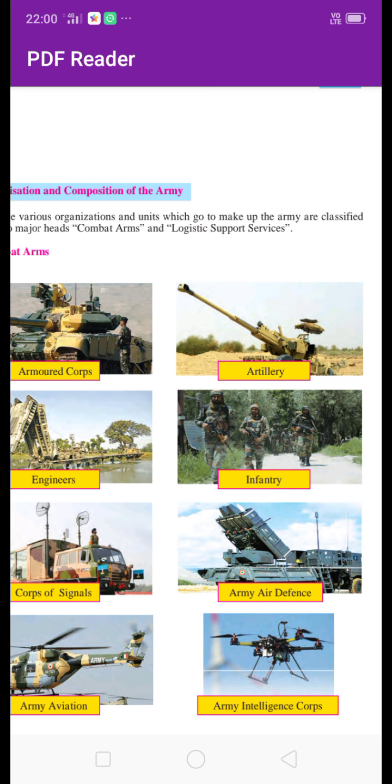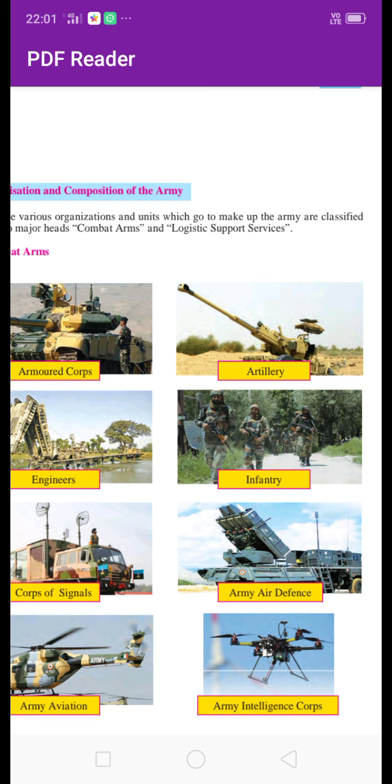Corps of signal is also a vehicle that runs on land. It gives the signal to the fighting arms. Then next is army air defense. It runs on land, but it fights in the air.